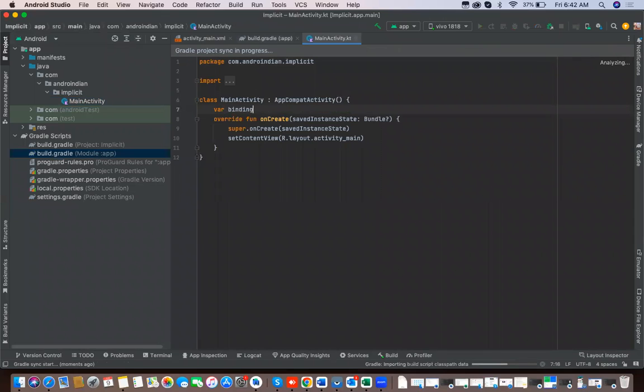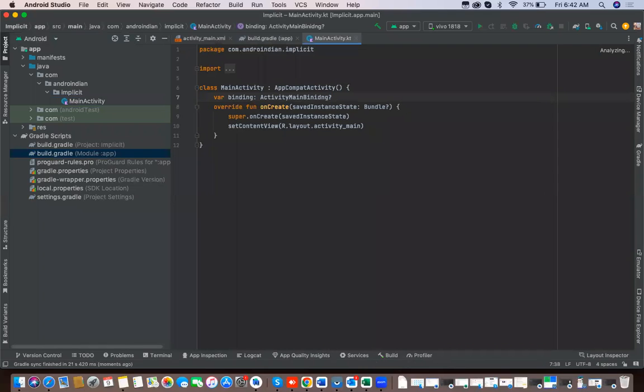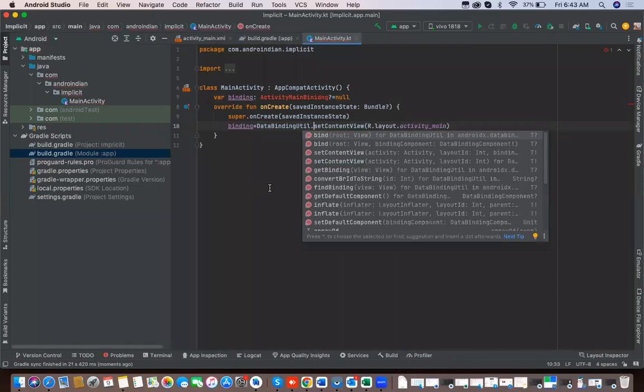So lateinit var binding. What is the name of the binding it will create? ActivityMainBinding. So I'm making it nullable here. Then here we'll apply this binding equal to DataBindingUtil, like this.